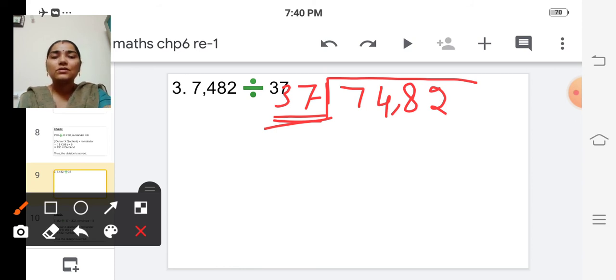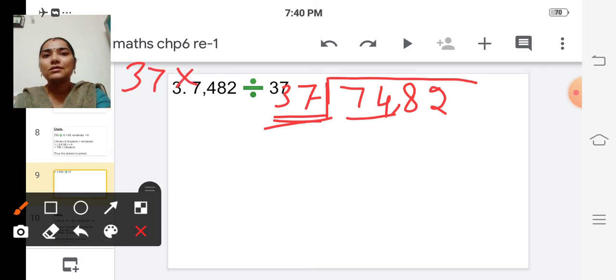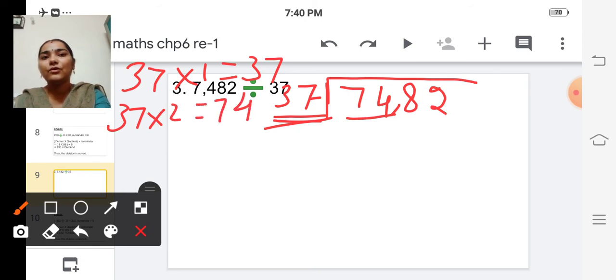So now we'll see how many times it will go such that the product is less than or equal to the dividend, less than or equal to 74. Now 37 ones are 37. 37 twos are 74. So we shall take 2 times.